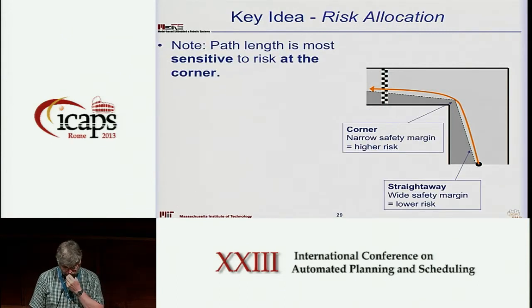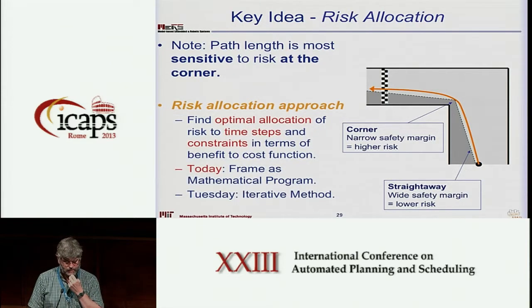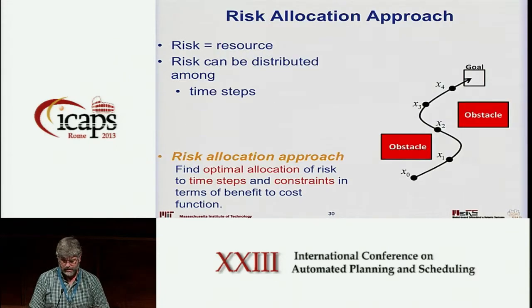And the one note here is that the reason cutting the corners worked well is that the path length was most sensitive to risk at the corner. So what we really want to do is to allocate risk in those cases where it has the greatest sensitivity of the cost or gives us the greatest benefit. So our optimization problem is one of allocating risk proportional to the benefit that you'll gain. Yesterday I gave an iterative method, as I said before. Right now we'll reformulate the problem as a convex optimization problem where we're simultaneously designing the safety margin and the continuous state trajectory of the system at the same time.